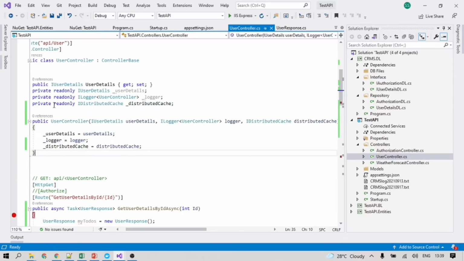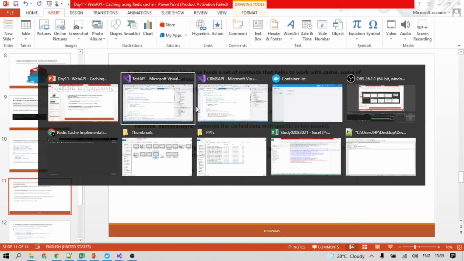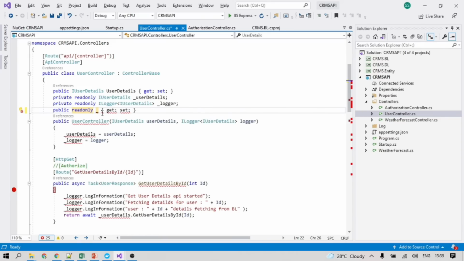So we are putting this name as it is there. IDistributedCache, read only.